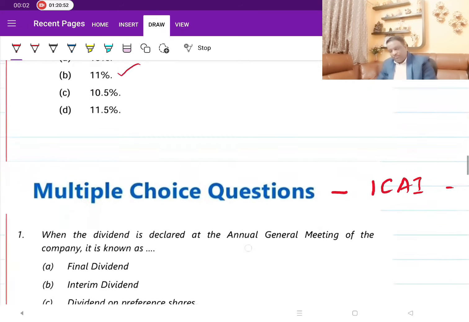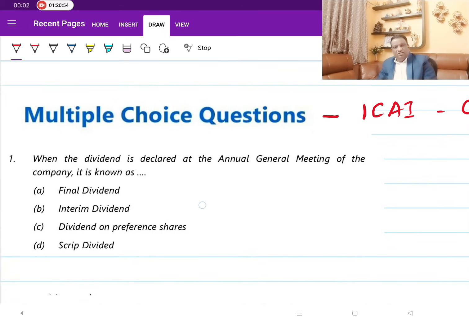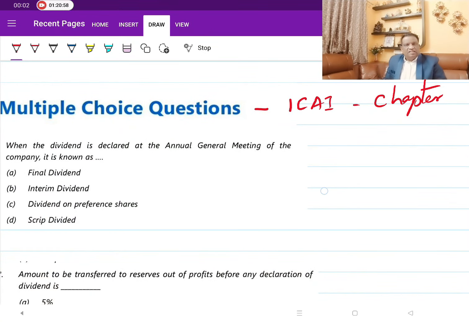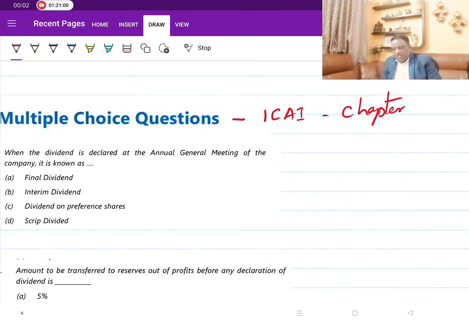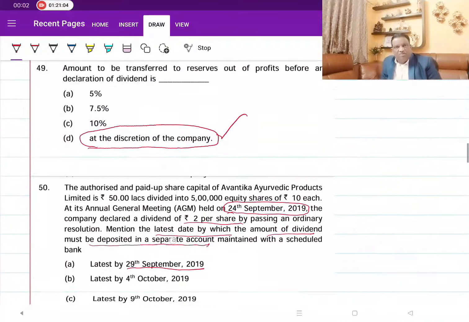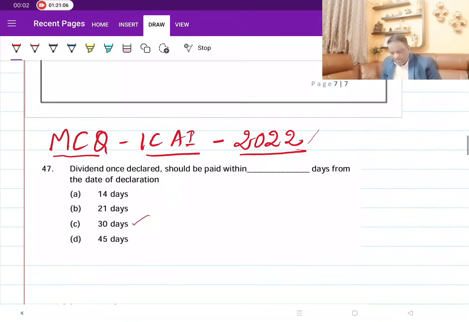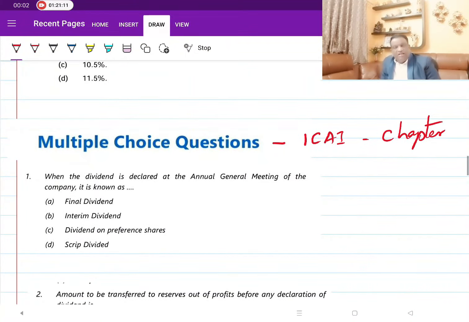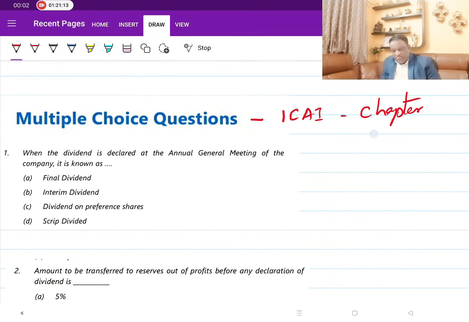Then look at the other set of multiple choice questions which are given in our ICI material itself. What are these MCQs? These are out of your MCQ booklet, which, as I said, is available in the ICI portal itself. Now, as per the ICI chapter material, what are all the questions he has given?